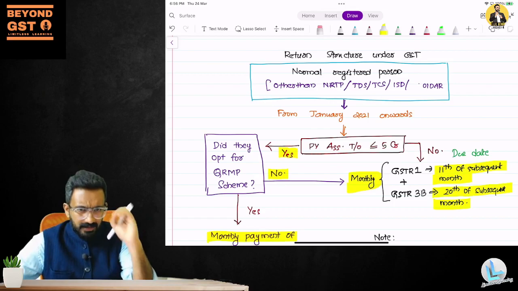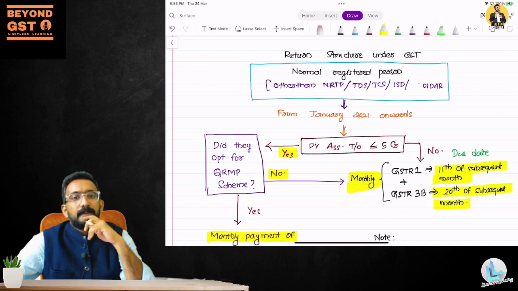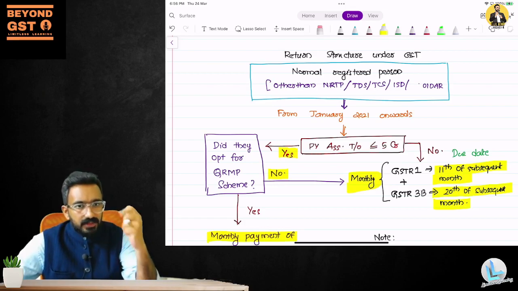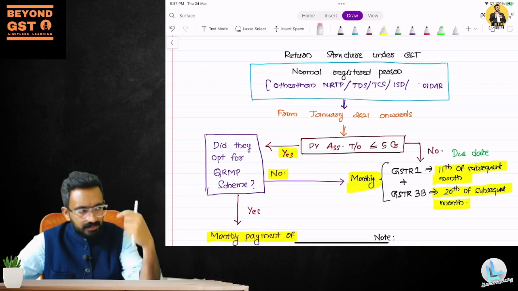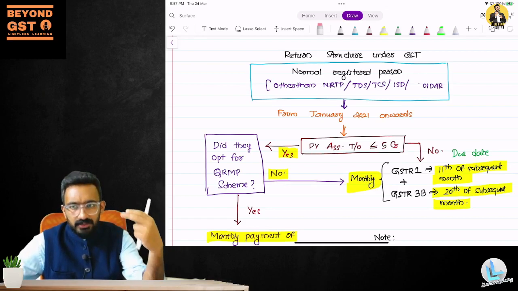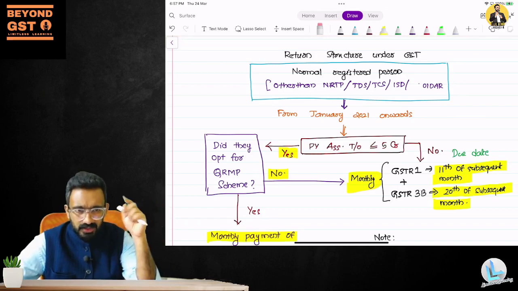So every registered person, except an NRTP, TDS, TCS person, input service distributor, and OIDAR. So except NRTP, what is NRTP? Non-resident taxable person. A person registered for payment of TDS under section 51. A person registered for payment of TCS under section 52. Input service distributor and online information database access retrieval service provider from outside India.